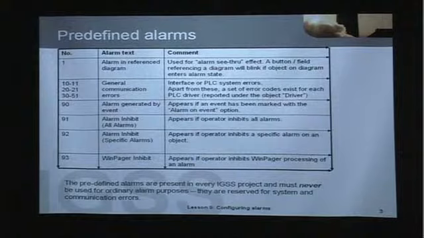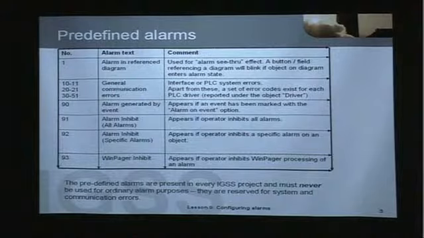What are predefined alarms? Basically, these are alarms that must not be used in configuring an IGSS system. The reason for this is that the predefined alarms are in fact used by the IGSS system software itself to warn about error conditions occurring from system problems.